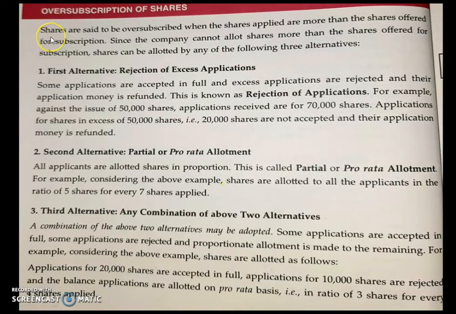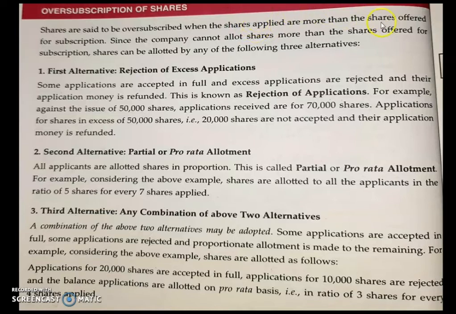Here you can see that shares are said to be oversubscribed when the shares applied are more than the shares offered for subscription. You have to understand that shares are offered by a company, and who applies for them? The shares are applied for by the shareholders.